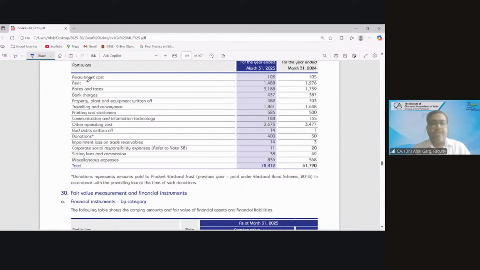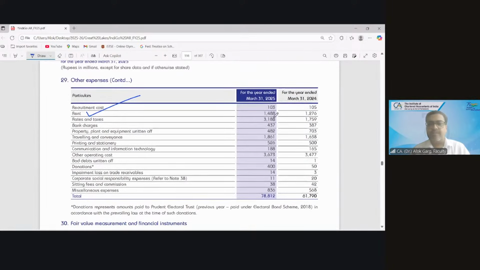In note number 29, can you see in other expense there is a rent? 150 crores. Yes. What is this rent in an airline P&L? For the space they have got. This rent is what they are paying to the airport authority across the airports in India for the space which they have occupied. Right? So all these are rental for boarding counters.